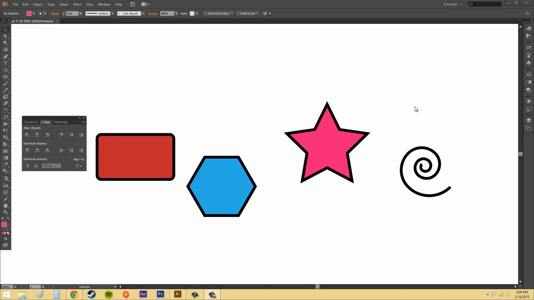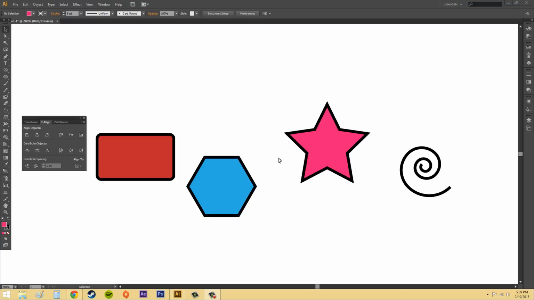And what that pretty much means is that when you align something, you're going to put them together relative to the page or relative to each other, such as trying to line up everything in a straight line, or putting everything to the right of the page or whatever. And distribution means the amount of space in between each of these objects when they're next to each other.